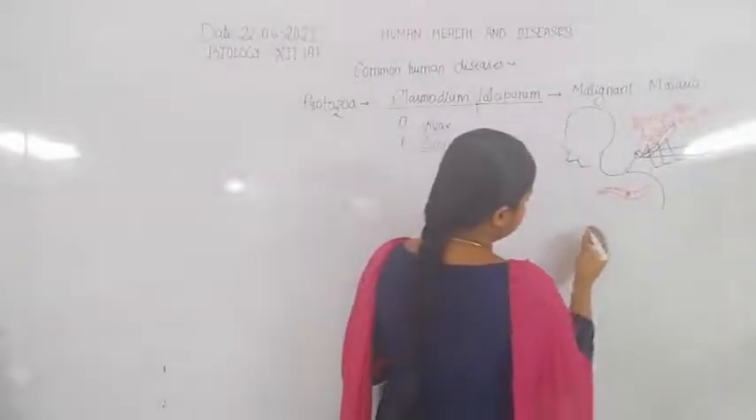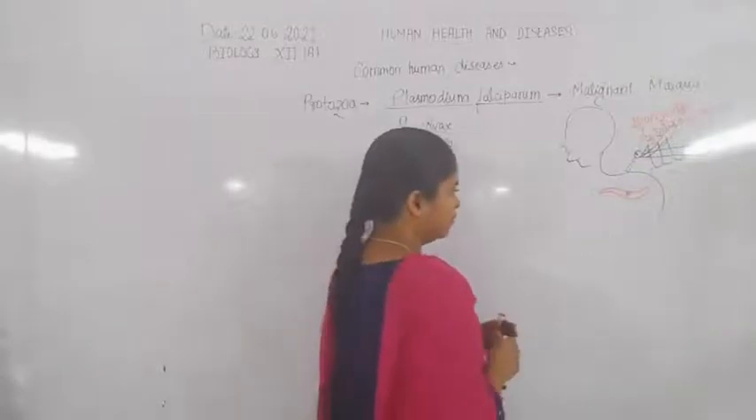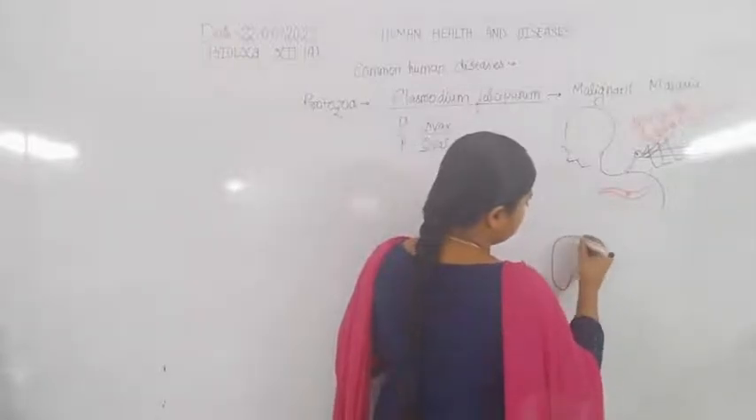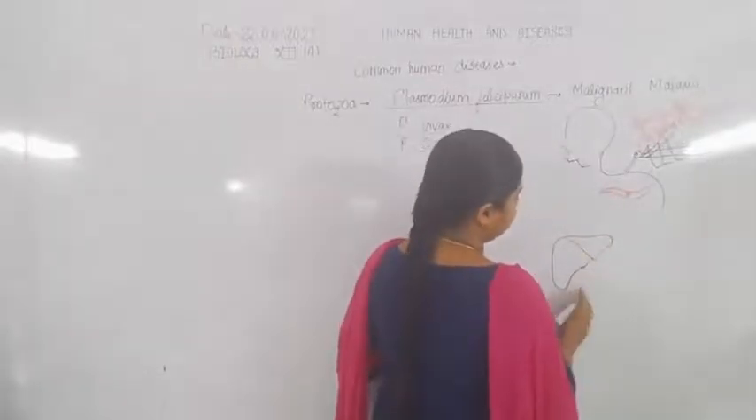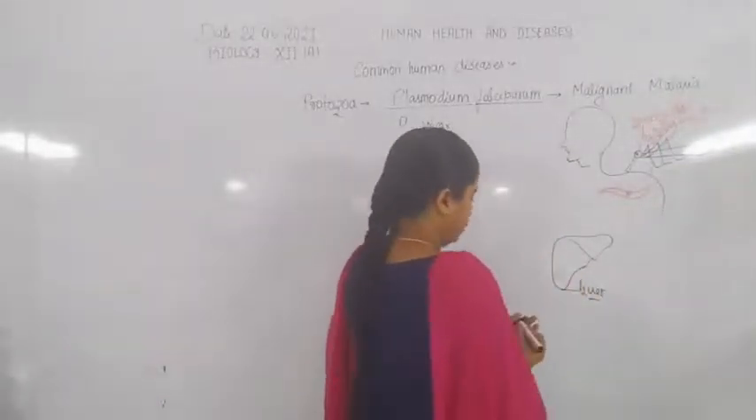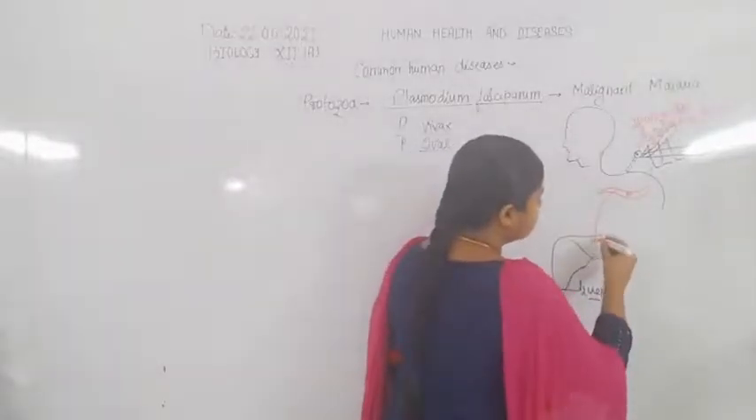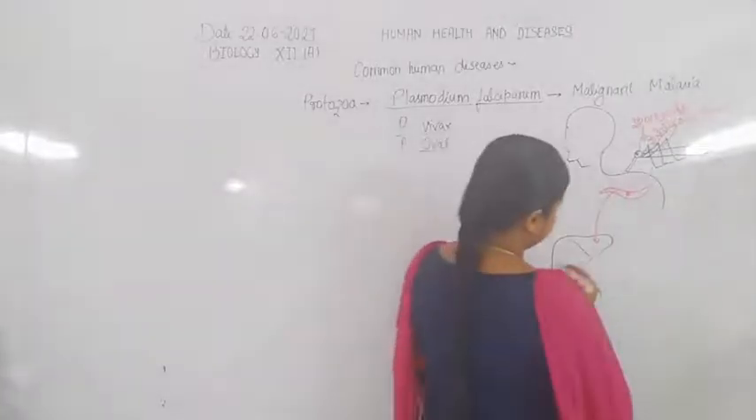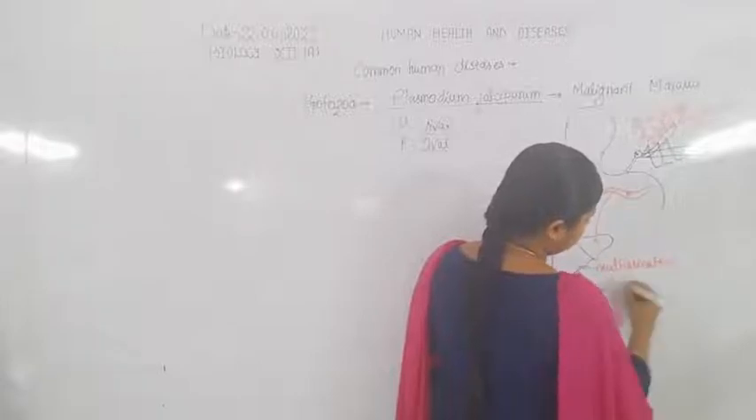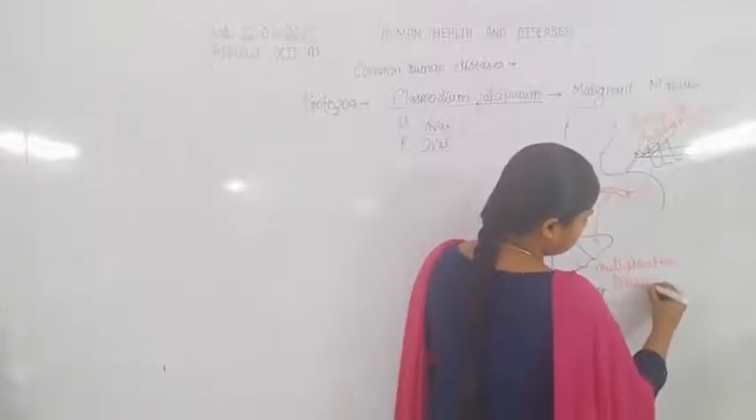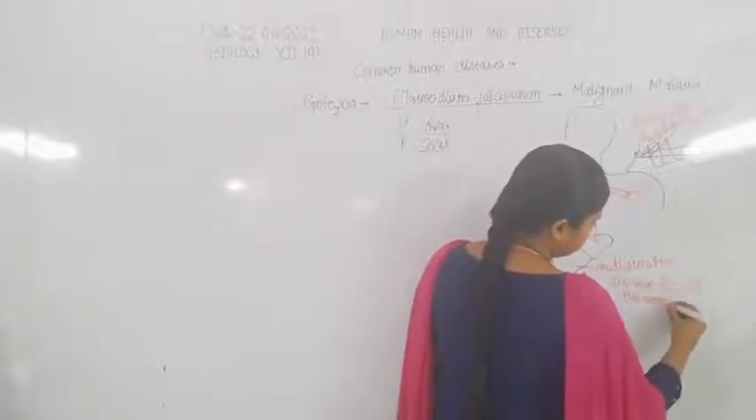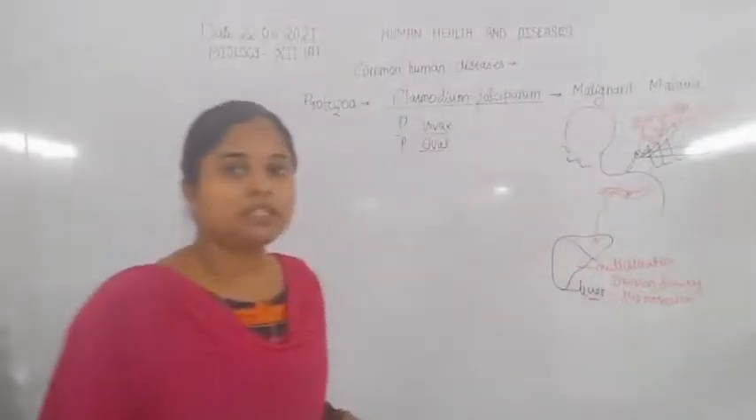Now the sporozoites, when they transfer into the blood circulatory system, first infect the liver cells of the human, where they undergo multiplication division.